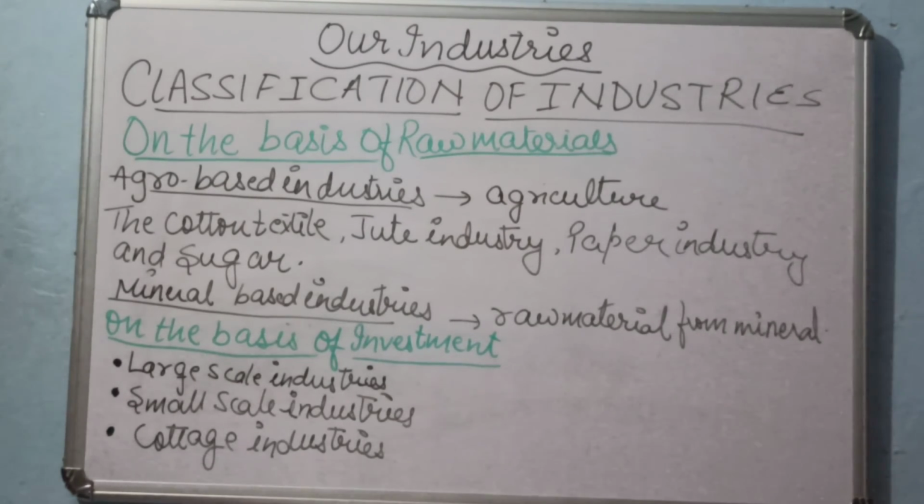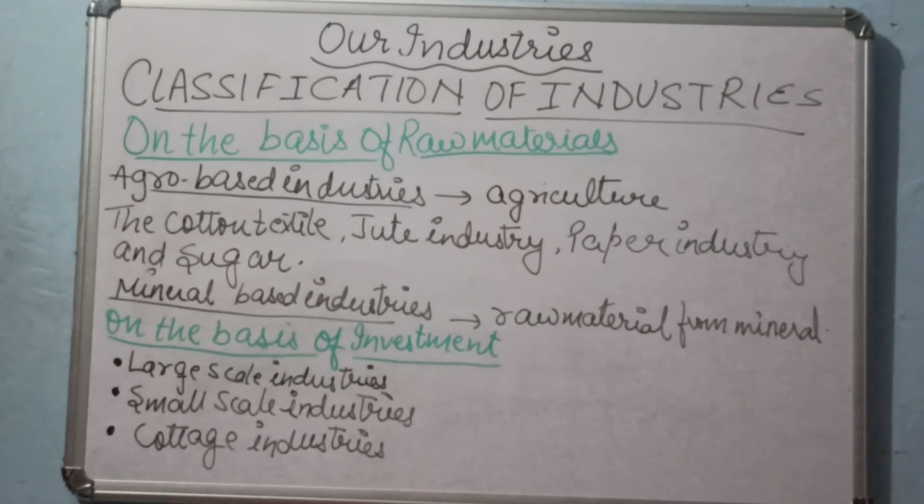Number 2 is mineral-based industries. What are mineral-based industries? Mineral-based industries are those industries where we get the raw material from minerals. Like the iron and steel industry is a mineral-based industry. The raw material of this industry includes what? Iron ore, coal, and limestone. So these are the classifications of industries.